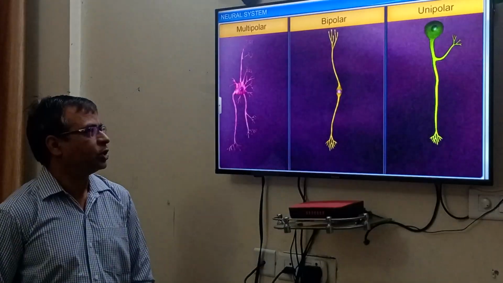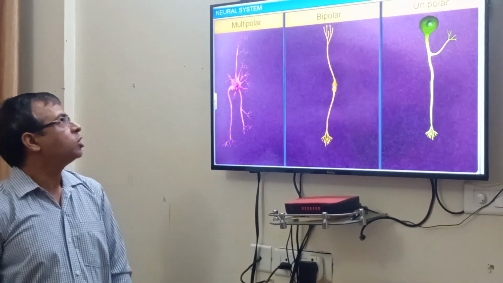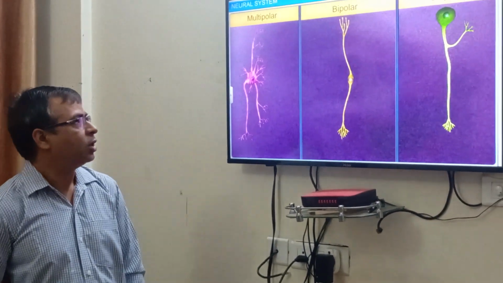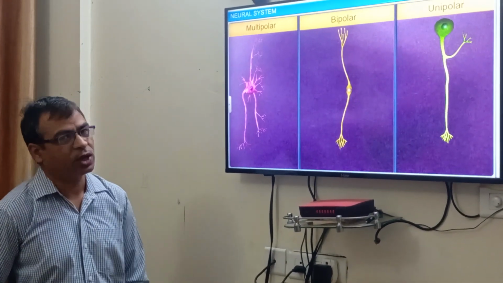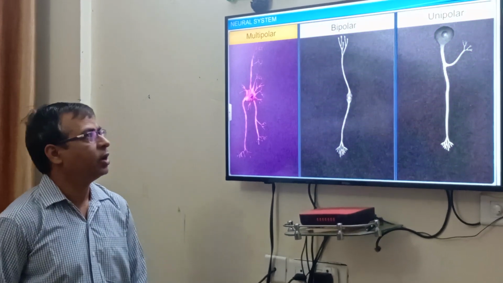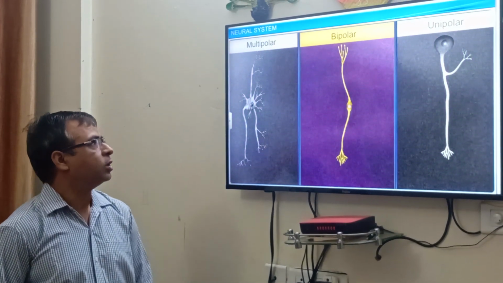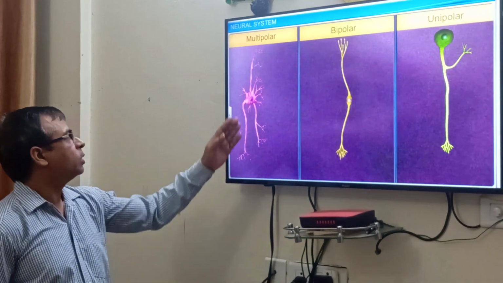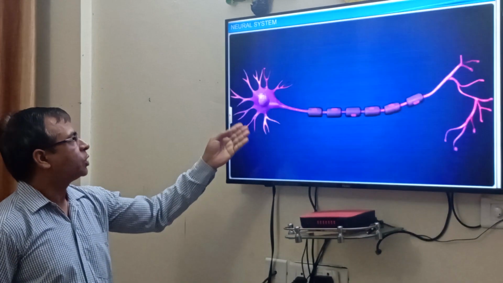neurotransmitters are present. Neurons may be divided into three types: multipolar, bipolar, and unipolar, according to the number of dendrites and axons on the cell body. The cell body is present in all types. This is the multipolar structure.